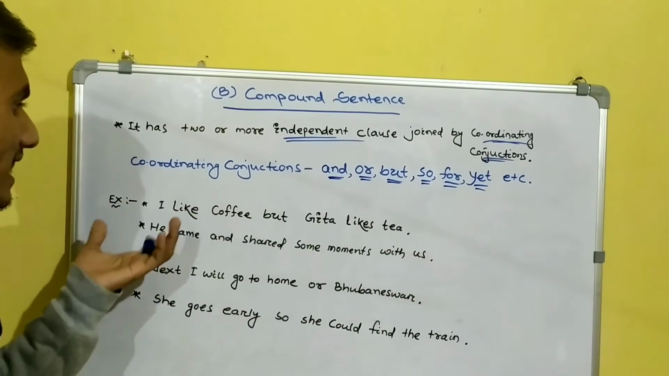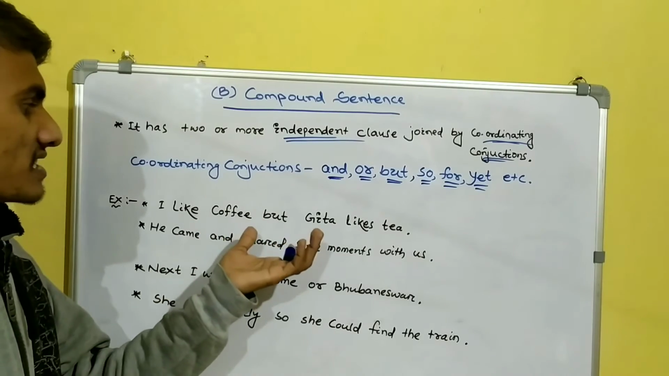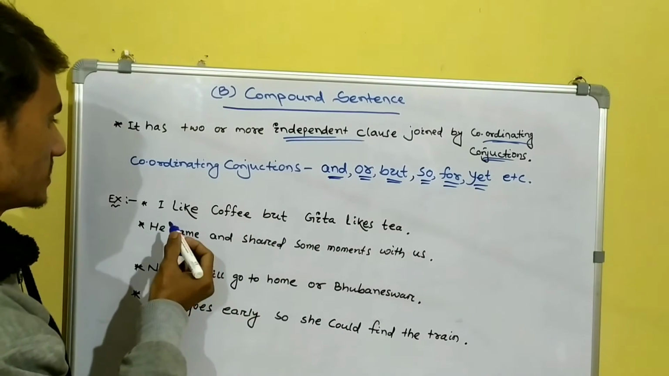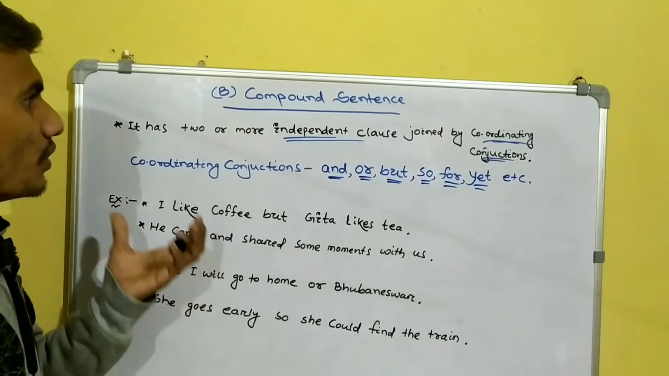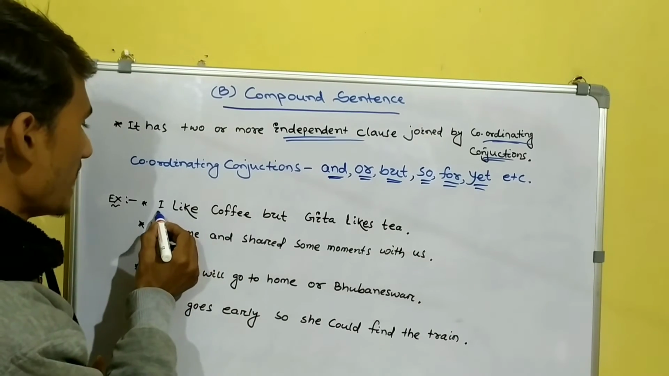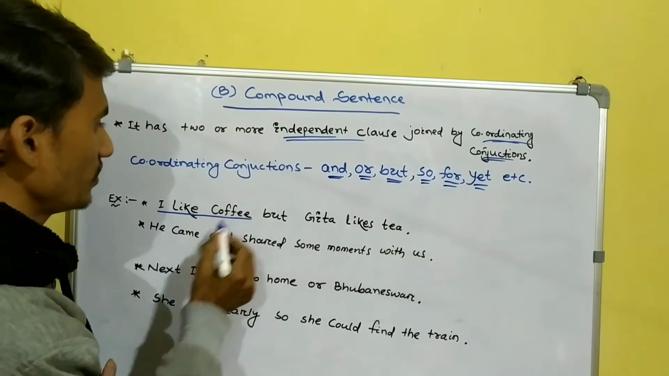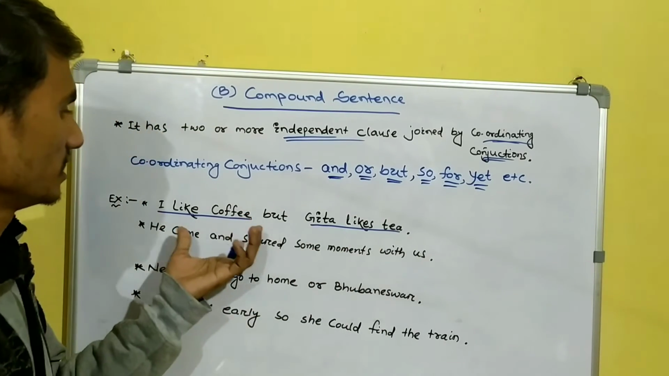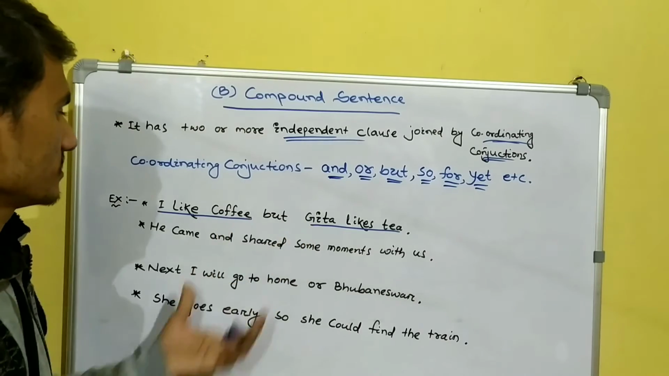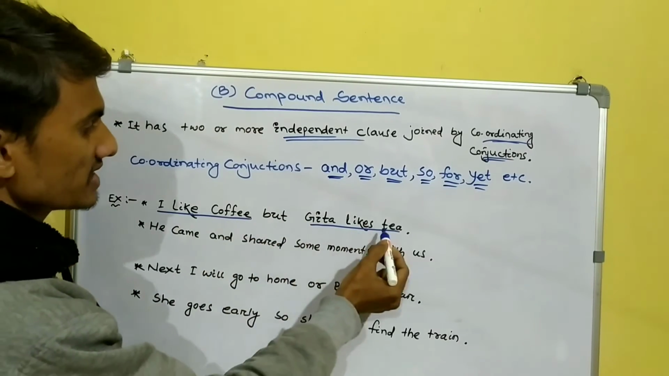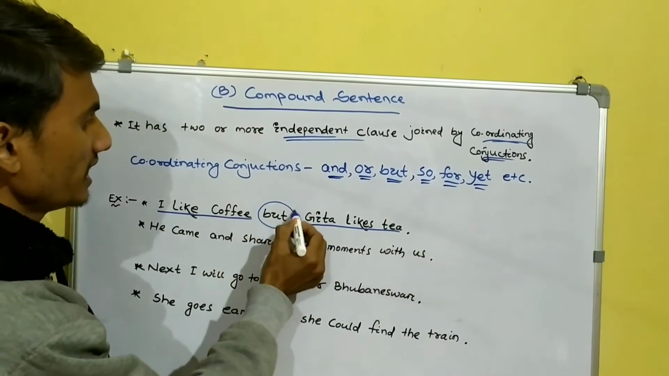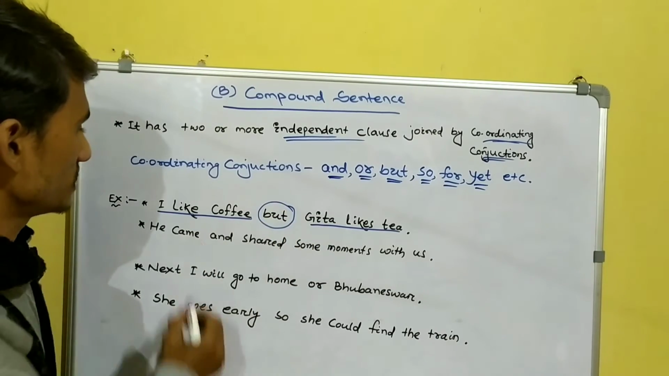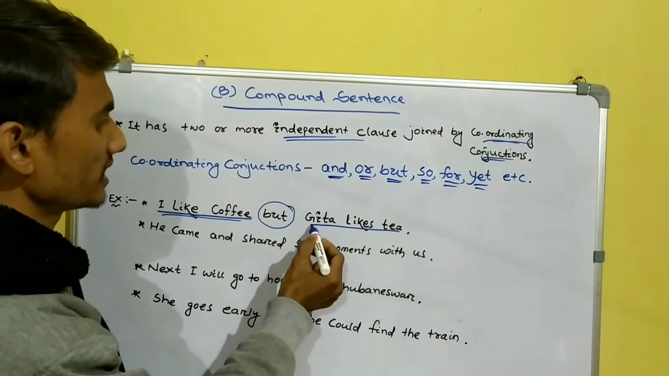For example, I like coffee but Geeta likes tea. Here are two sentences or two clauses: I like coffee, Geeta likes tea. These are the two clauses, I like coffee and Geeta likes tea, which are joined by the coordinating conjunction but. I like coffee but Geeta likes tea.